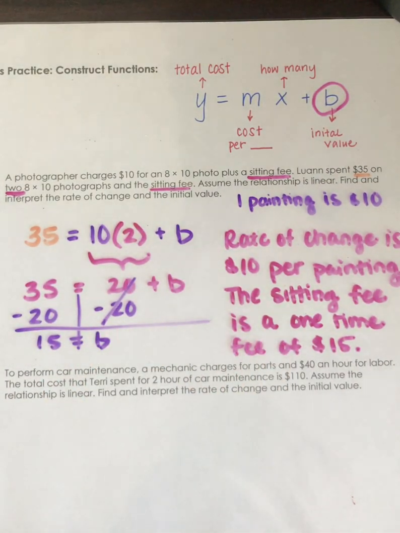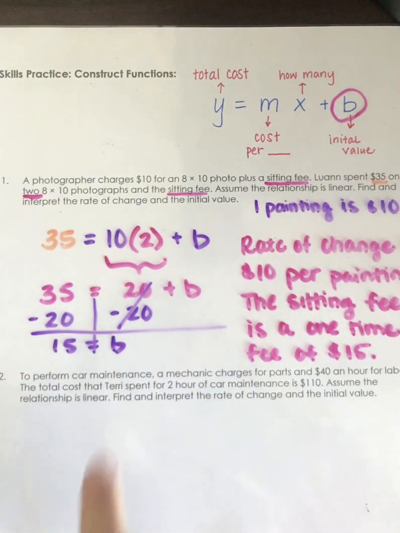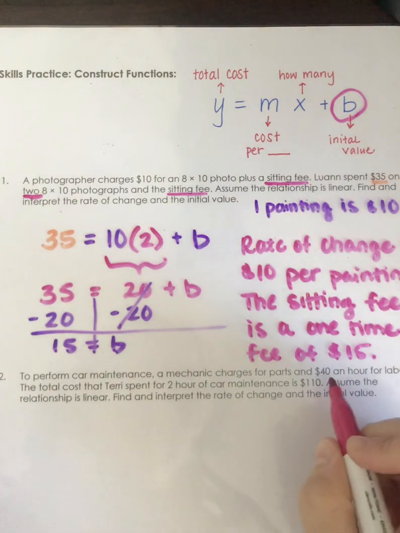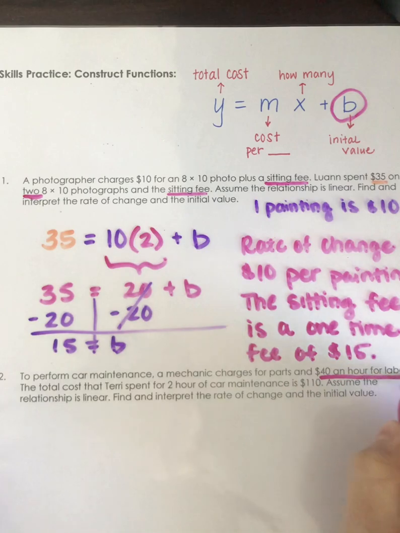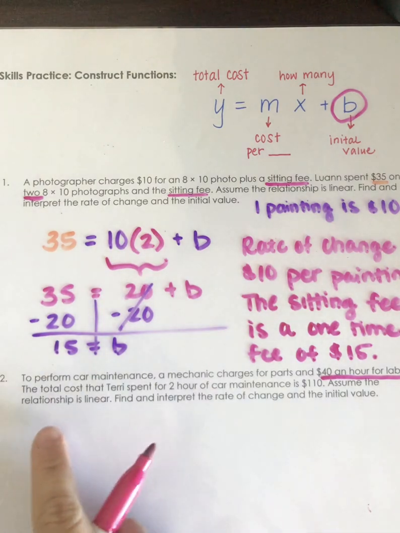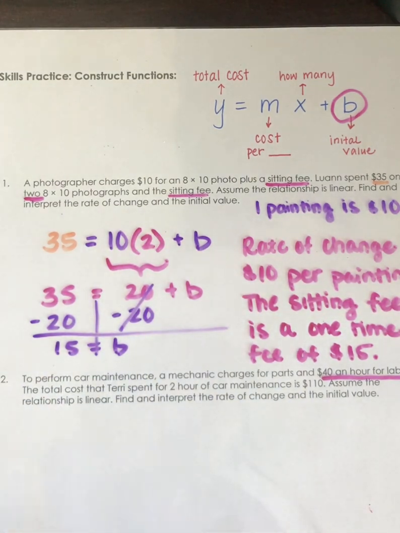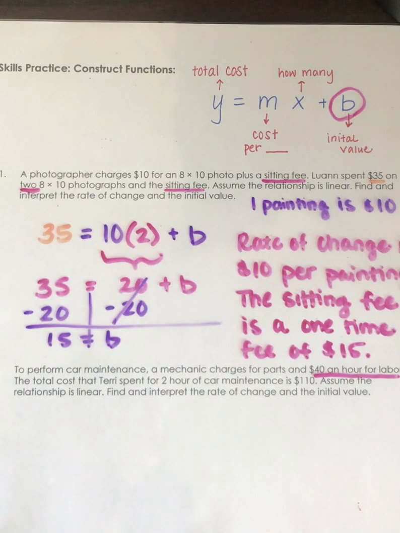So that is number 1. Number 2 says to perform car maintenance, a mechanic charges for parts and $40 an hour for labor. So we know that's going to be $40 an hour for labor. The total cost that Terry spent for 2 hours of car maintenance is $110. Assume the relationship is linear. Find and interpret the rate of change and the initial value. So once again, they give us something that we know, and they give us something that we don't know that we do need to solve for.